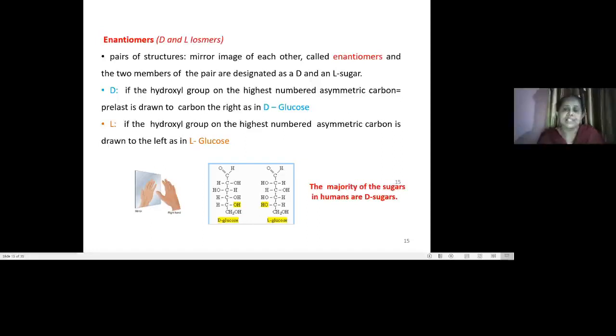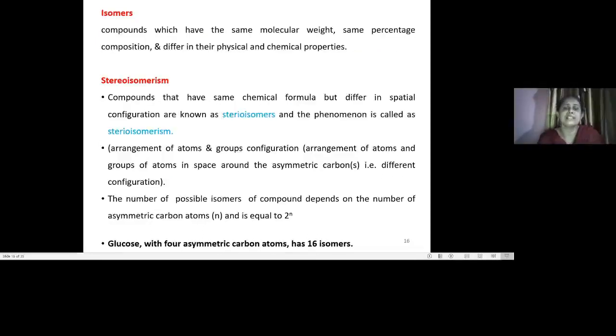Then after seeing the enantiomers, we will see further the concept of isomers. So what are isomers? Those are compounds having the same molecular weight and same percentage of composition, but they differ in some of their physical and chemical properties. Though they have the same molecular weight and the same percentage composition, they differ in properties. So why is it so?